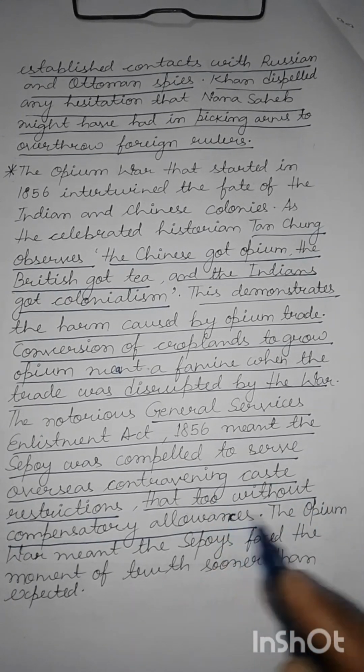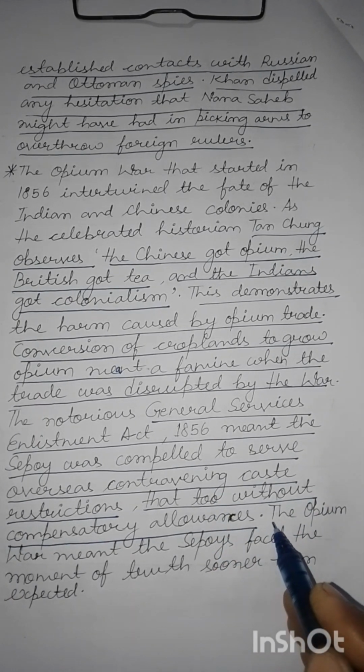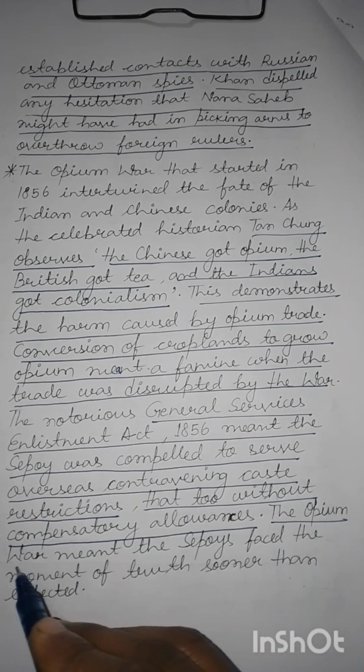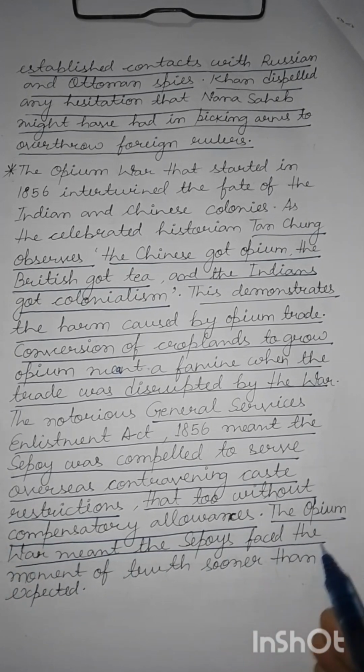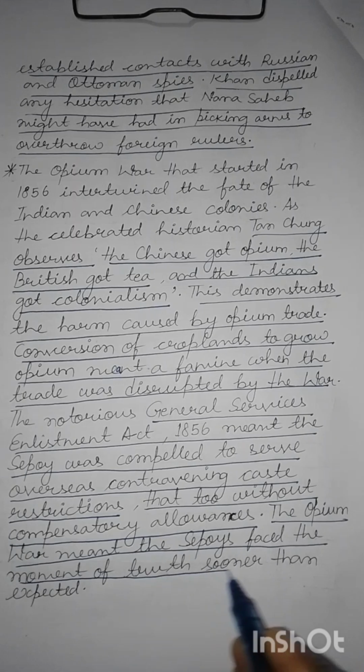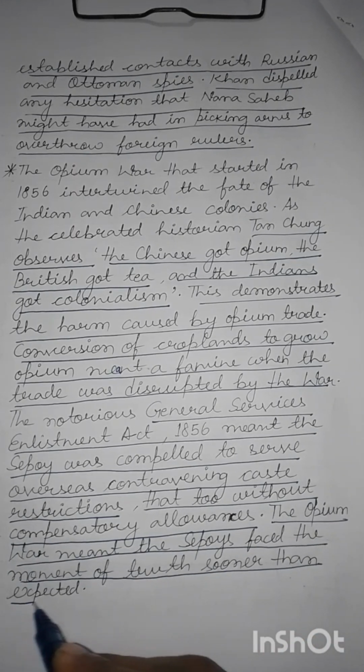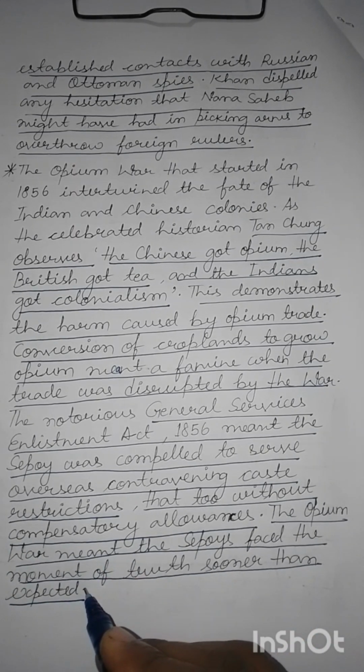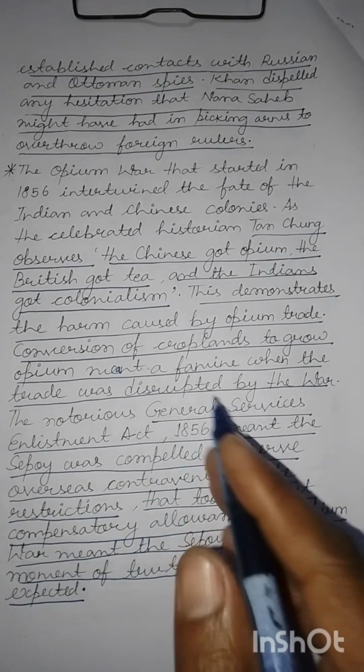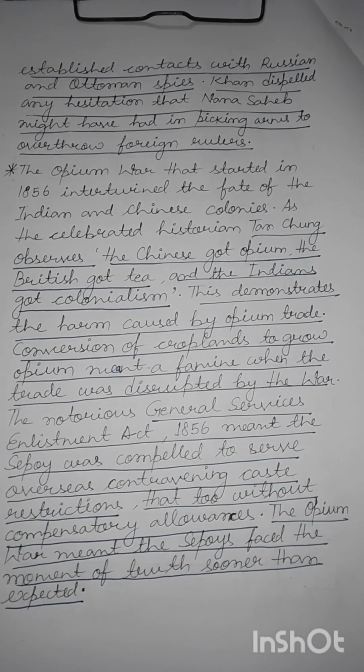In this manner, the Opium War meant the sepoys faced the moment of truth sooner than expected. What actually happened? The sepoy might have accepted the denial of the foreign service allowance, but due to the Opium War, he was forced to take his step of rebelling against the British right then and there.